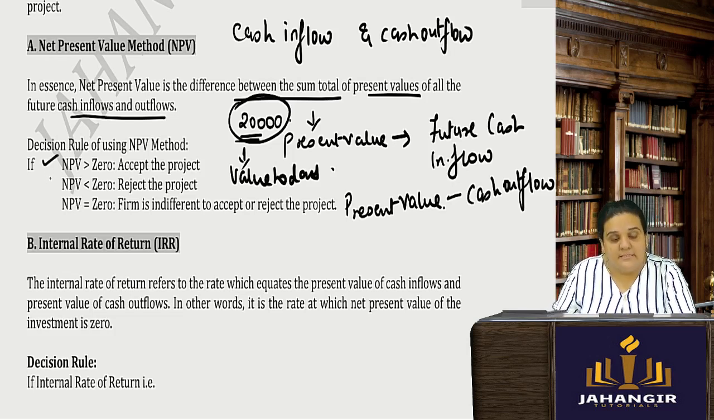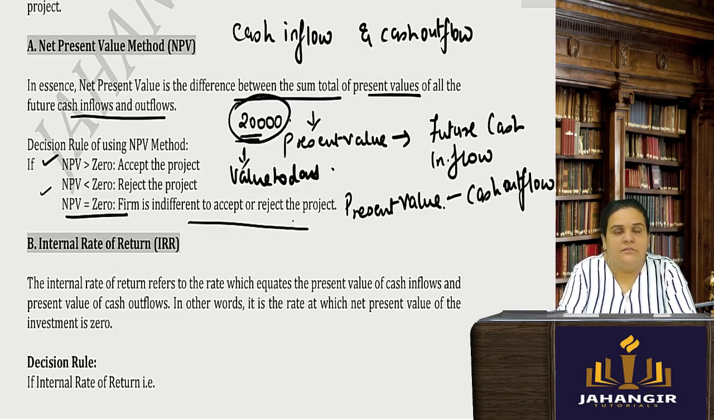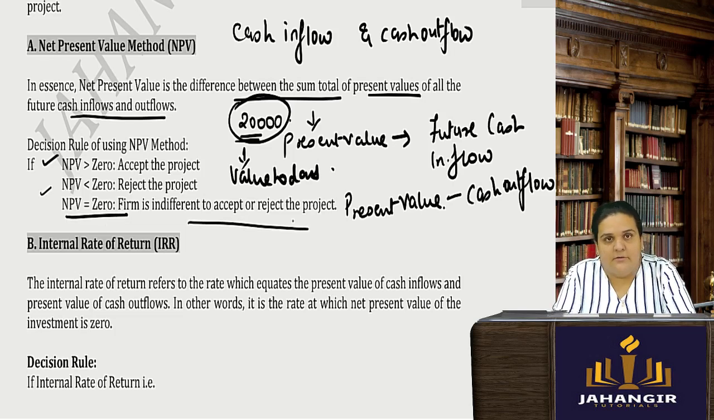Net present value less than 0, you will reject the project. And if it is the same, then it is indifferent whether you accept or reject. It depends on the management.